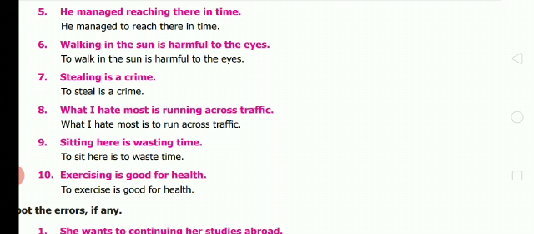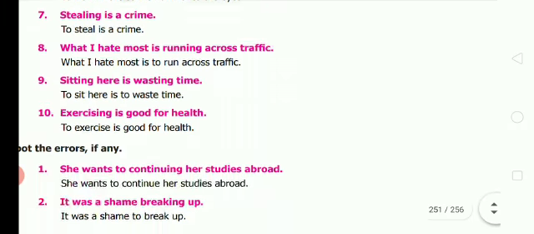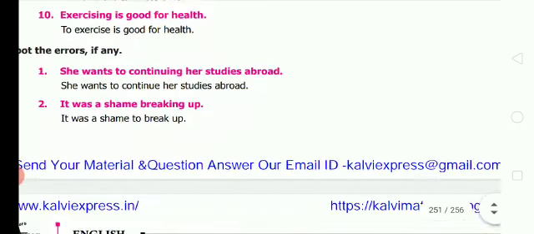Ninth one, sitting here is wasting time. To sit here is to waste time. Tenth one, exercising is good for health. To exercise is good for health. Next exercise, you see, spot the errors if any.